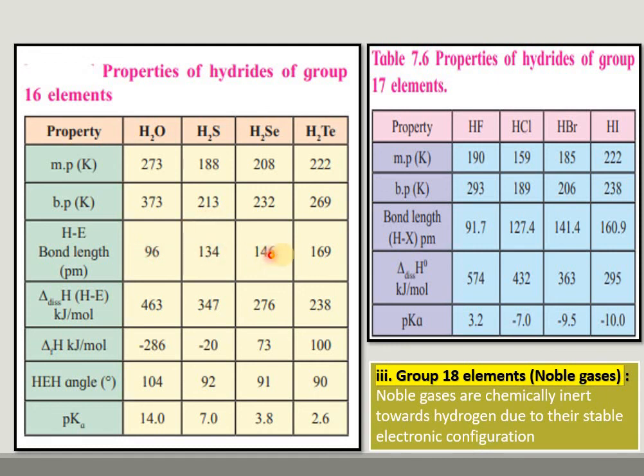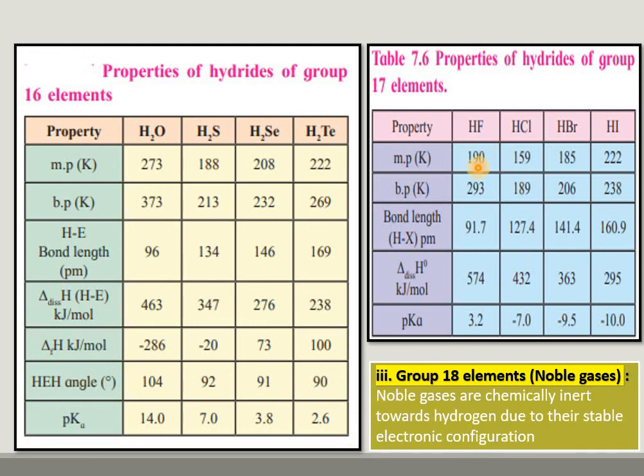These are the bond lengths between hydrogen and the group 16 element. This is the bond dissociation energy, then the bond angle formed between the oxygen and the other two hydrogen atoms, and these are the pKa values of the hydrides of group 16.